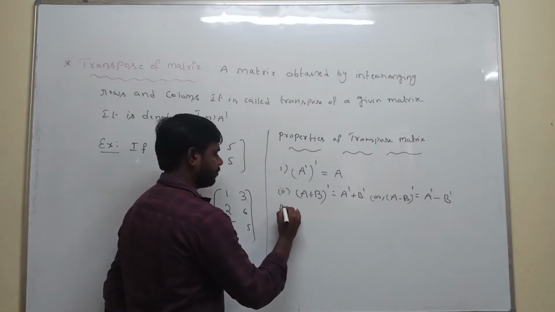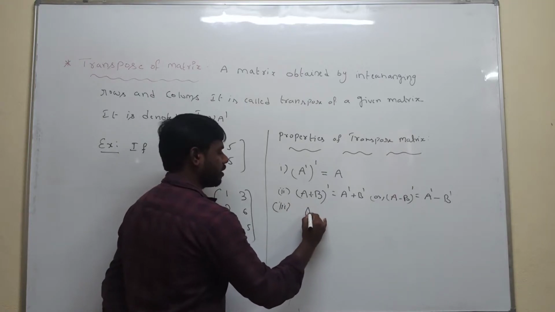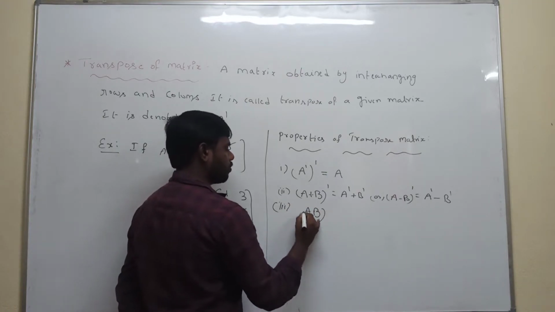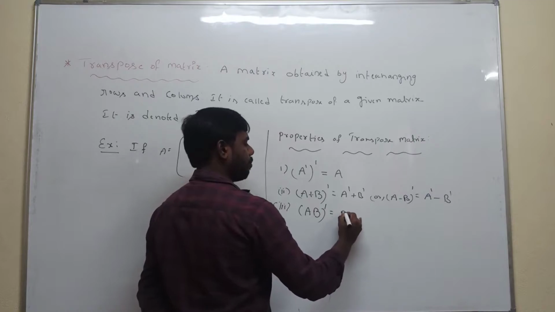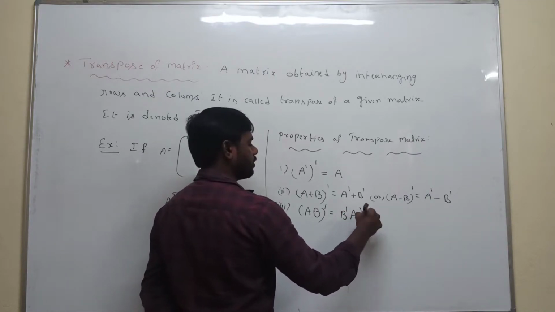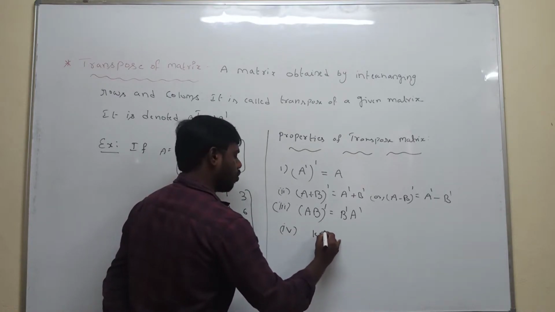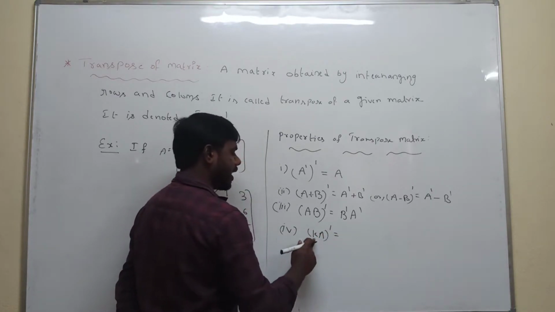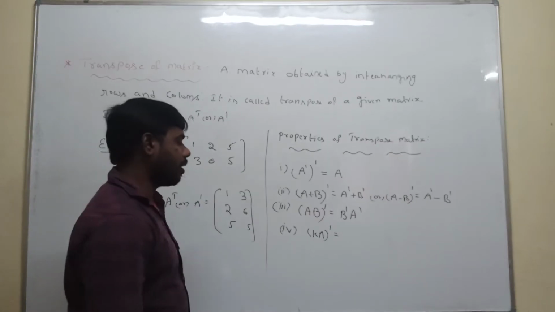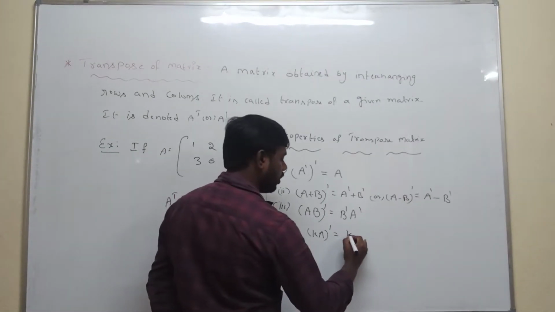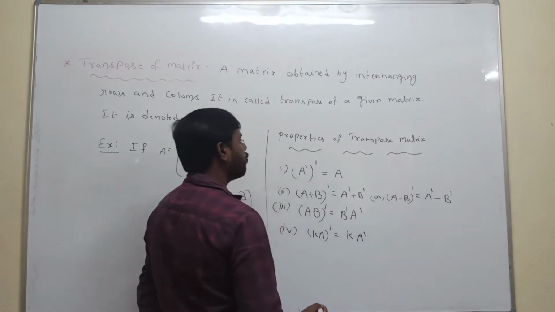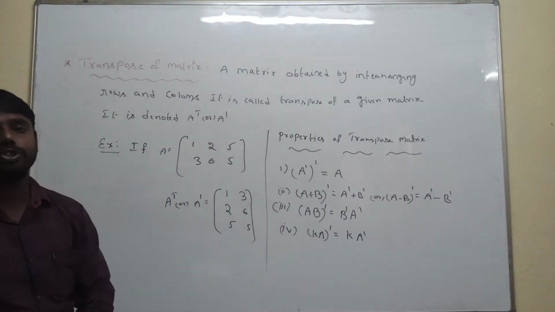Third case: AB whole transpose is equal to B transpose A transpose. The fourth condition is KA whole transpose. K is nothing but a scalar or real number. That's why K is taken out, and only A transpose remains. Only 4 properties of transpose of the matrix.